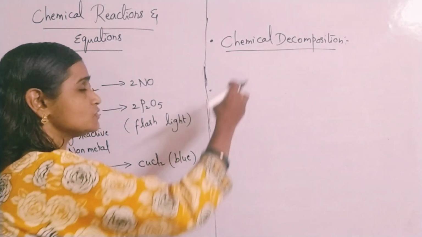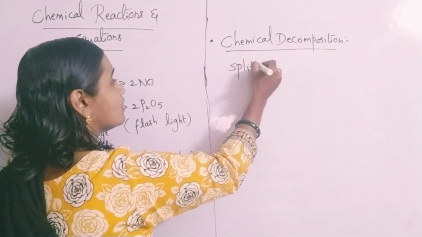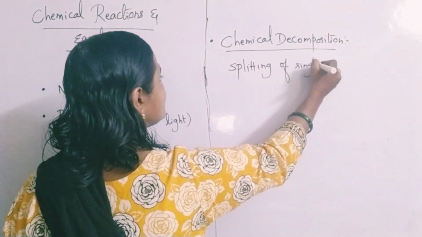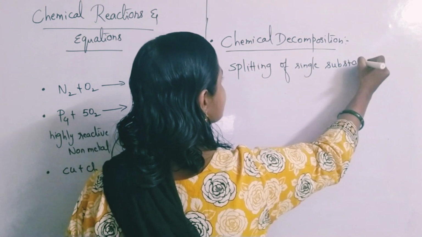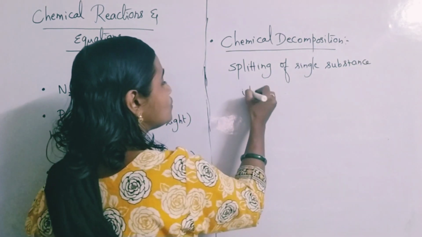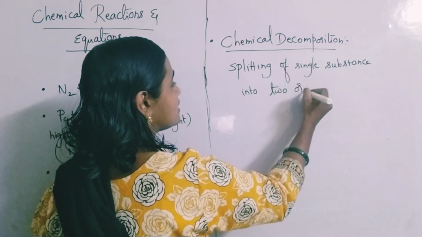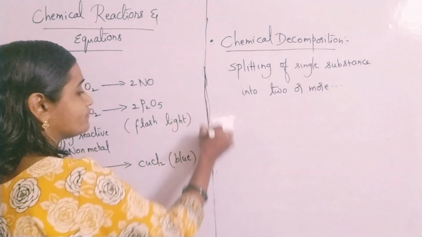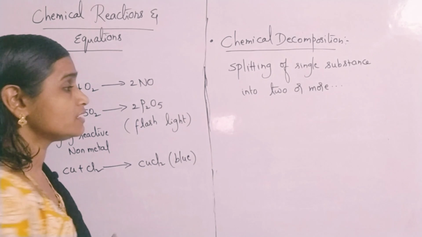Decomposition means splitting of a single substance into 2 or more substances. Then you call it a decomposition reaction.